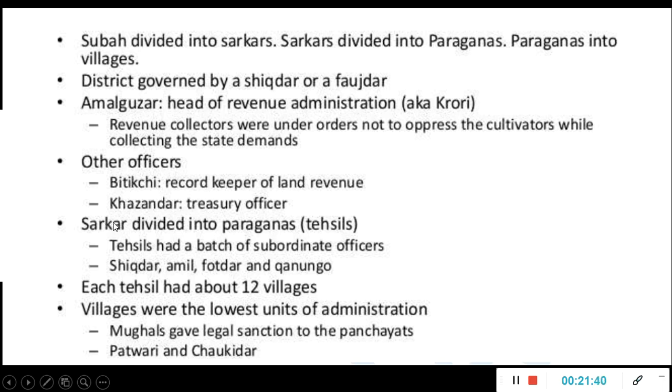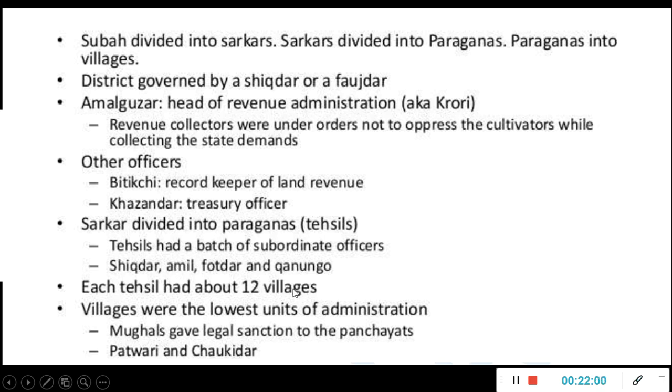Then the Sarkar, which I told, okay, Suba is divided into Sarkar, the Sarkar is divided into Paraganas, that is Tehsils, and Tehsils had a batch of subordinate officers, okay, like Shikdar, Amil, Fotadar, and Kanungo. This Amil was the one which was asked in UPSC 2020. Okay, they asked like Amil stands for what? So please go and see that 2020 explanation video. In that I have explained.